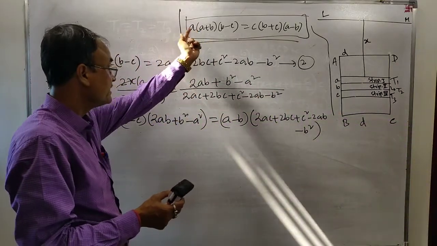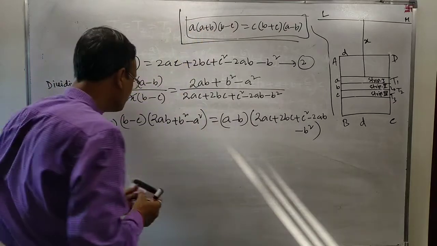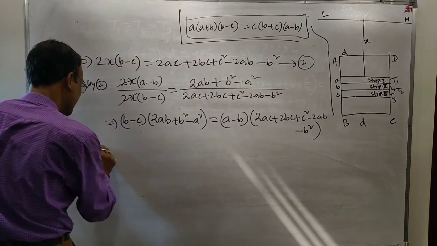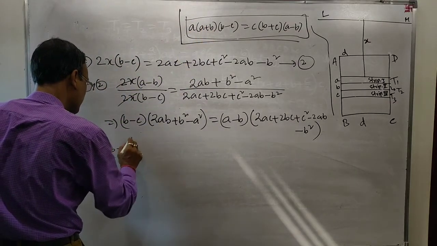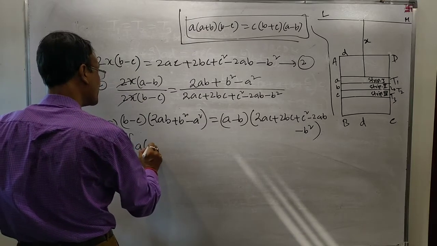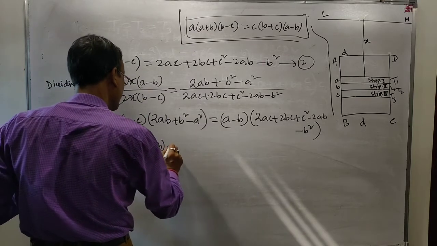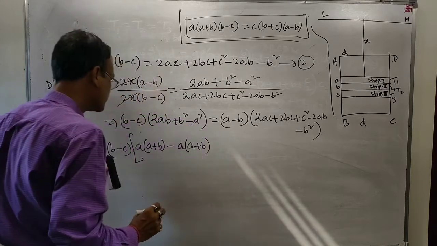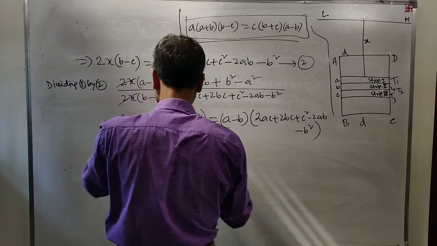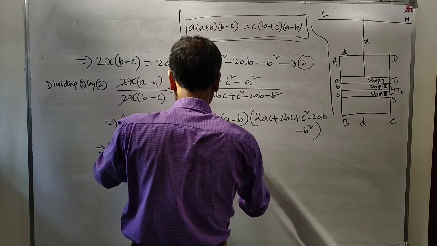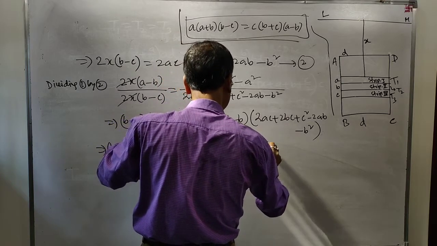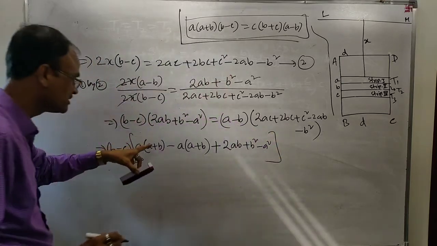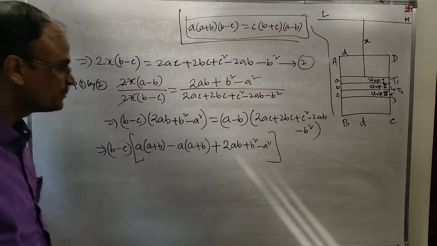B minus C, A into A plus B is there. Therefore, you may write here B minus C, A into A plus B. You will have to write minus A into A plus B also, plus twice AB plus B square minus A square. Can I write like this? In the left hand side.